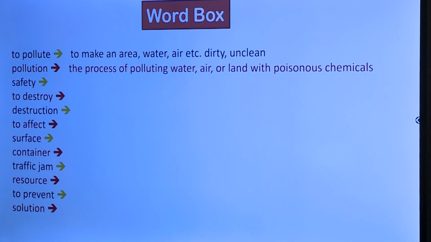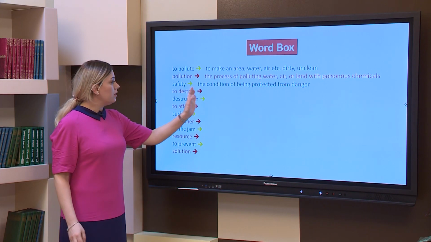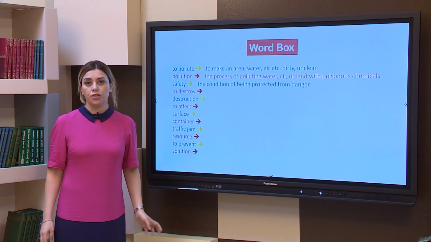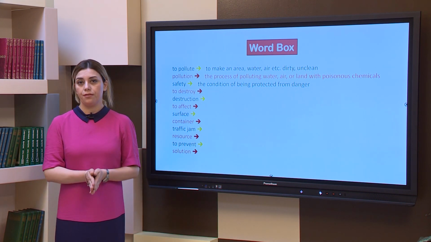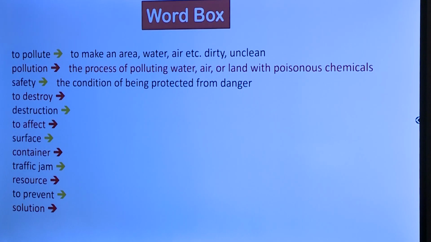The next word is safety. Safety is the opposite of danger, the condition of being protected from danger. If we are in safety, we will feel ourselves safe. So we should provide safety for all the living things on the earth.